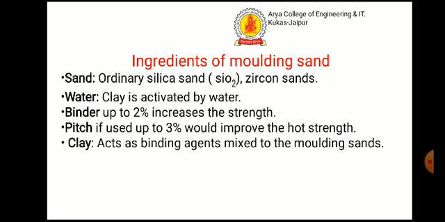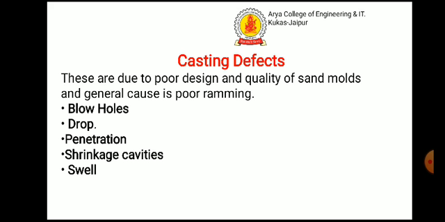Now, ingredients of molding sands. Sand: ordinary silica sand, SiO2, and zircon sands. Water: clay is activated by water. Binder: up to 2% increases the strength. Pitch: if used up to 3% would improve the hot strength. Clay: acts as a binding agent mixed into the molding sand.